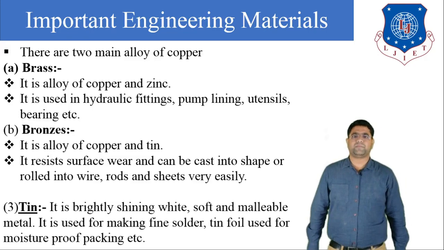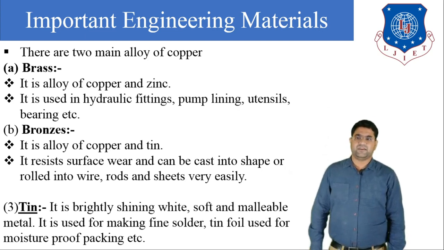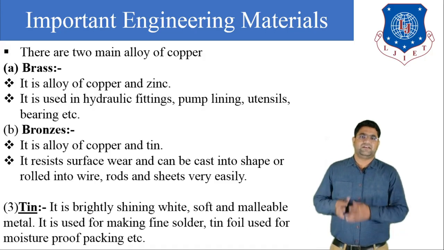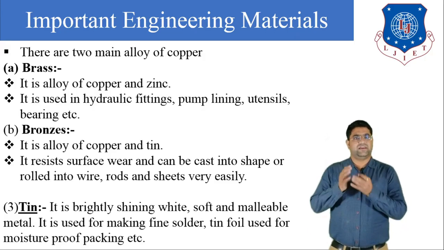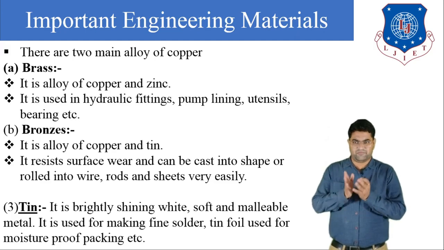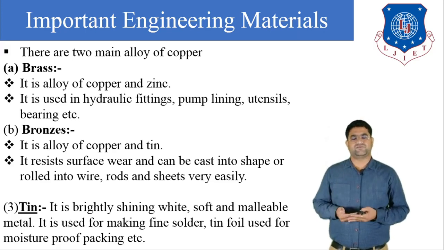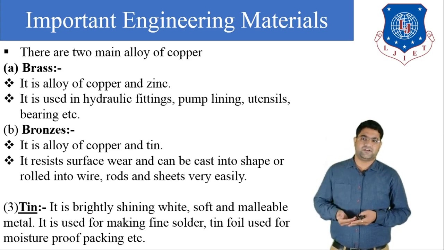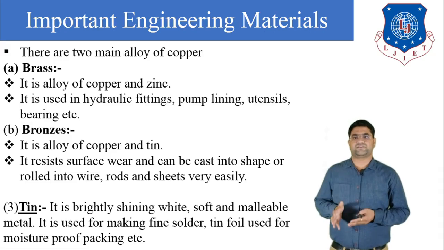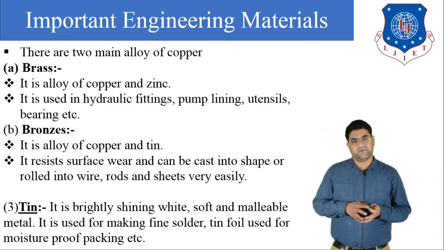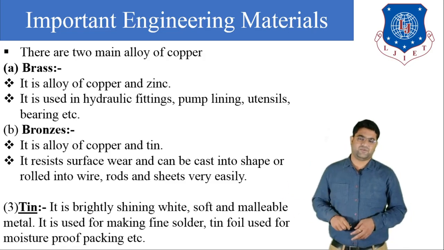Now, our third type of important non-ferrous metal is tin. Tin has a bright shiny white surface, and it is a soft and malleable metal. Generally tin is used for making soft solder. Also it is used for making foils and moisture-proof packing material. So this is the application of tin.